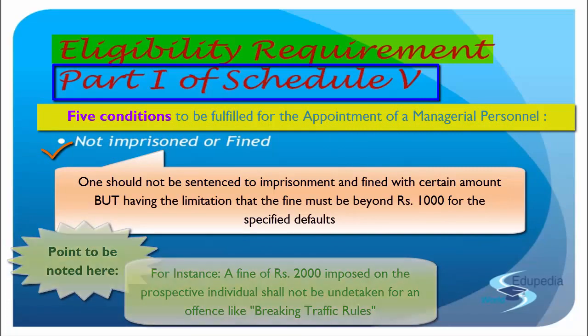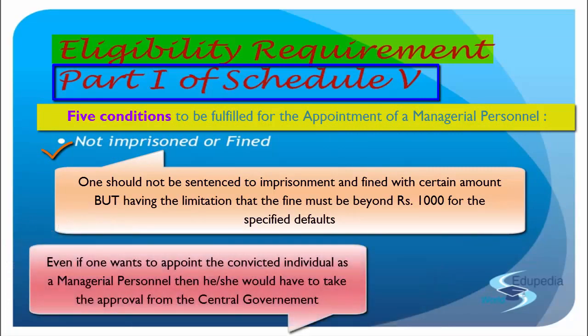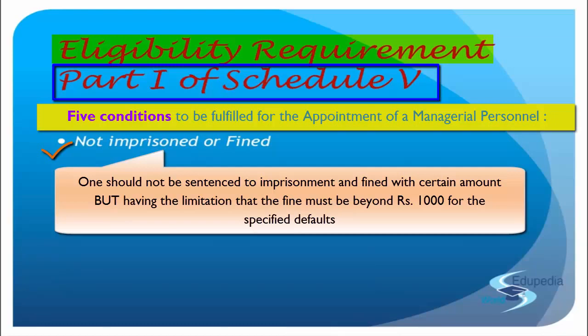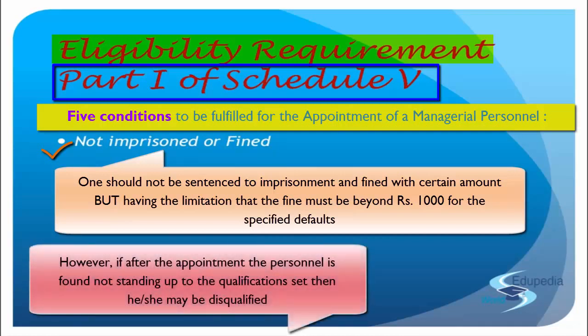But even then, if you desire to appoint such a person as a managerial personnel, you will have to seek an approval from the central government for the same. So any person who is convicted for an offense under any of the acts that I have just mentioned can also be appointed as a managerial person, but with an approval of the central government. If the central government says okay, he's allowed, that means he will no more be disqualified on these criteria. But after appointment, if these disqualifications attract again, then that person will be disqualified. Then he'll have to vacate,